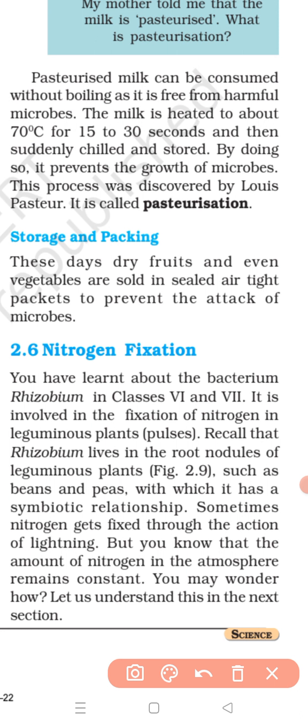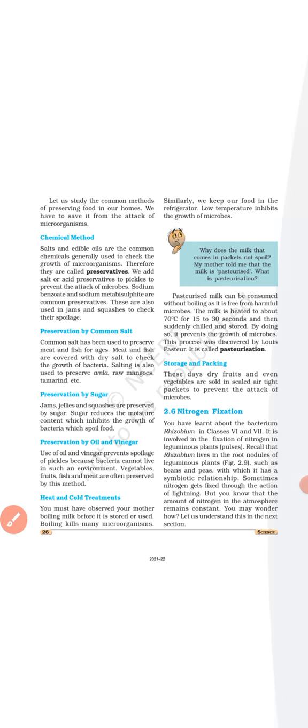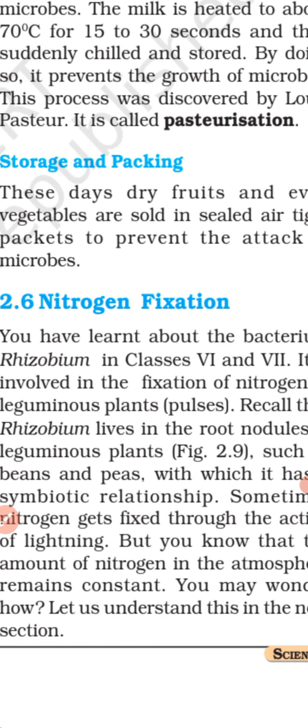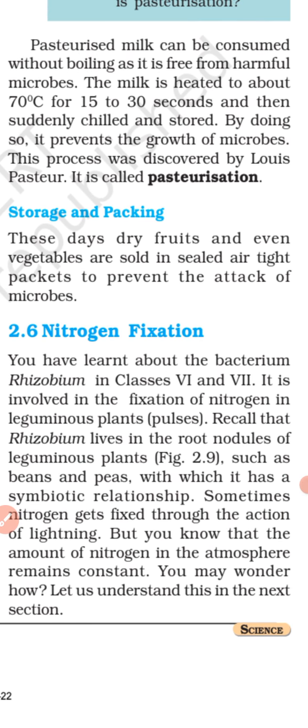Look at the book, page number 26. You have learned about the bacterium rhizobium in class 6 and 7. What is the role of rhizobium bacteria? It is involved in the fixation of nitrogen in leguminous plants like pulses. So there are some methods by which the nitrogen gas of the atmosphere can be converted into nitrogen compounds.